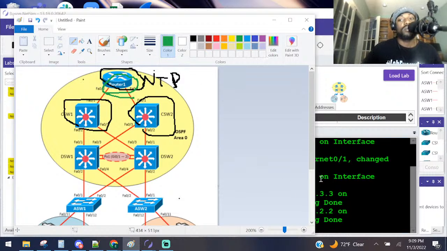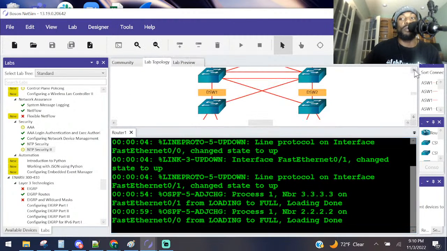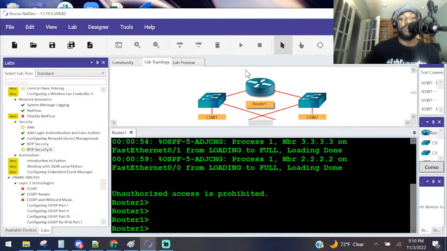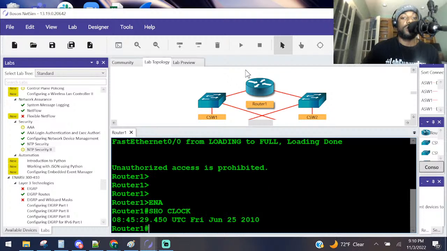1 minute, 37 seconds later. But let's go on there and verify that, right? Verify. Remember what my old boss used to say from my old job? Verify. We go on router 1. We go to enable mode. We say show IP. Show clock. And sure enough, they are stuck in the year 2010.